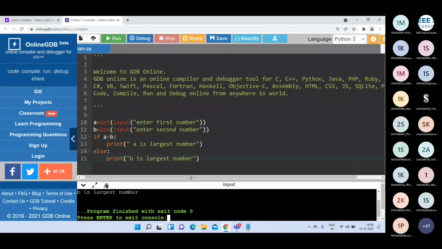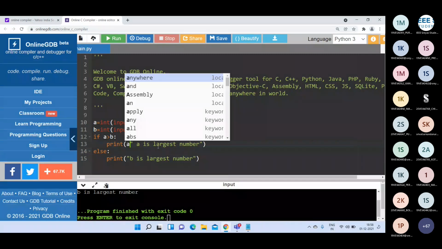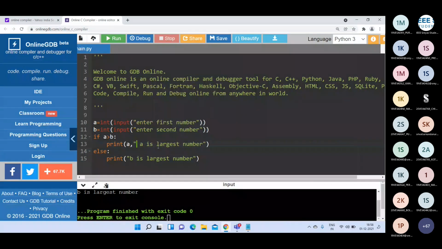Now, if you want to print that number, you can write a, comma, "is largest number", or b, comma, "is largest number".